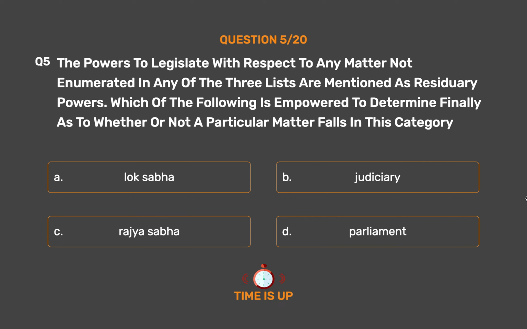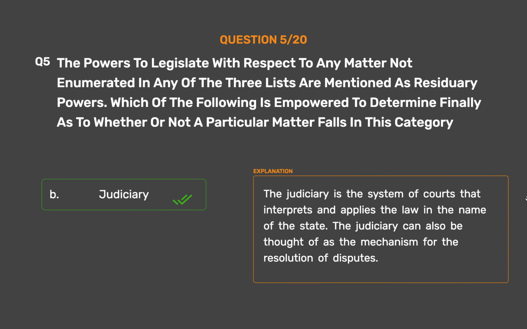The correct answer is Option B. Judiciary. The judiciary is the system of courts that interprets and applies the law in the name of the state. The judiciary can also be thought of as the mechanism for the resolution of disputes.